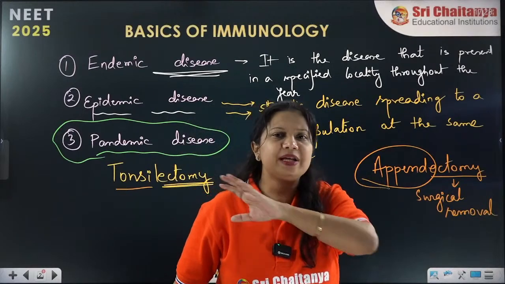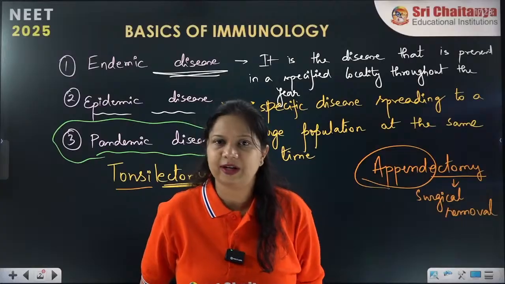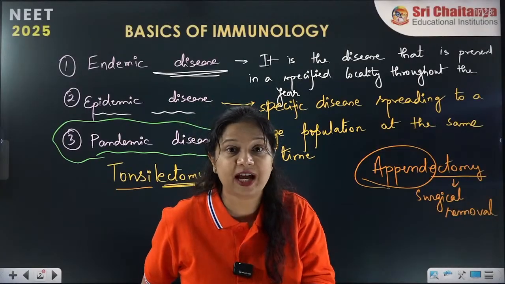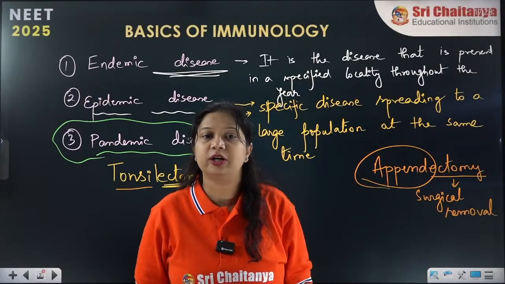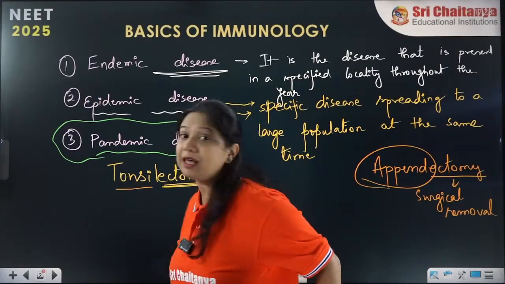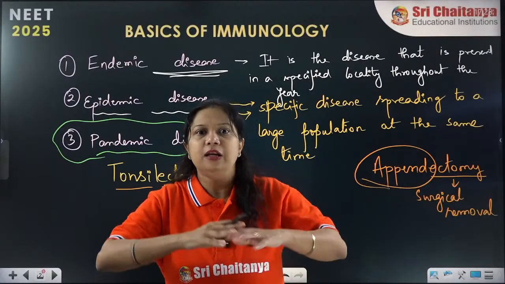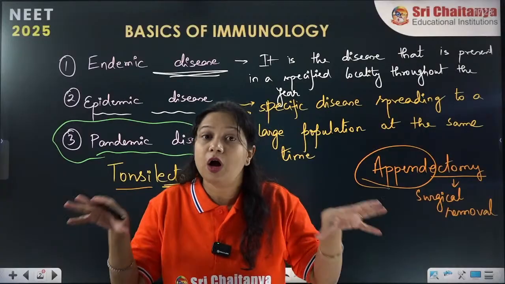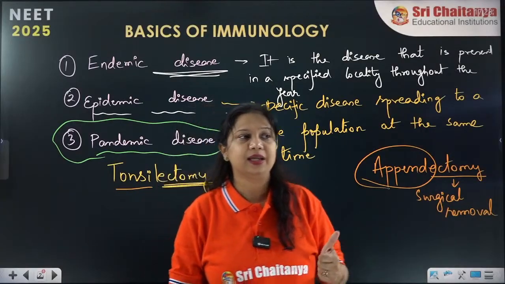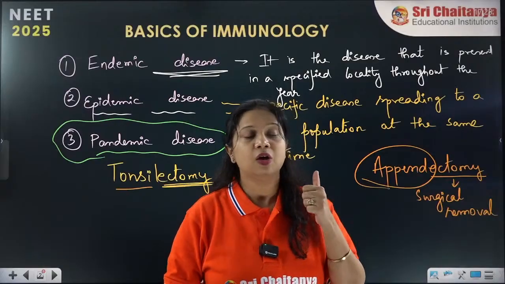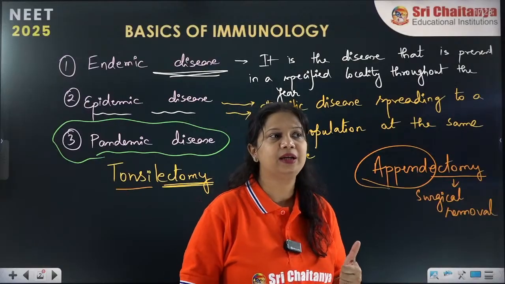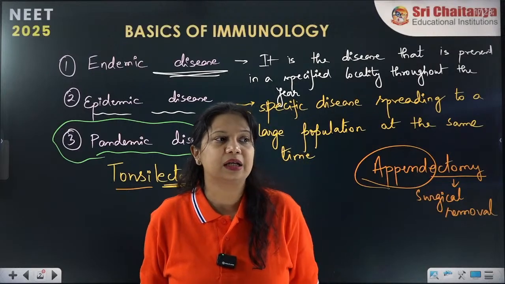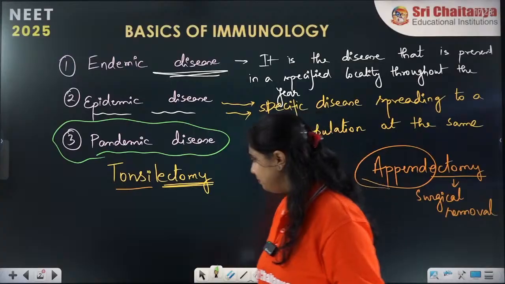Endemic: localized, present throughout the year, not making much of a difference. Whereas epidemic happens at a certain period of time, at the same time affecting the majority of the population. Whereas it is the pandemic. Pandemic affects a larger amount of the population, sometimes even countries or continents are involved, causing the pandemic of COVID-19, causing the pandemic of AIDS. Yes, all these are considered pandemic diseases.